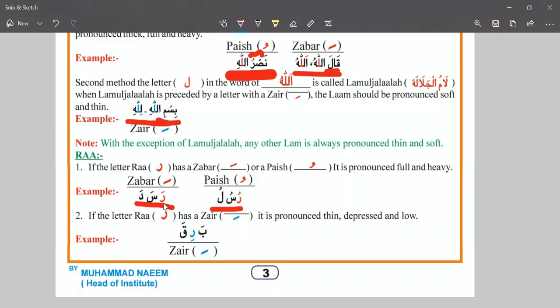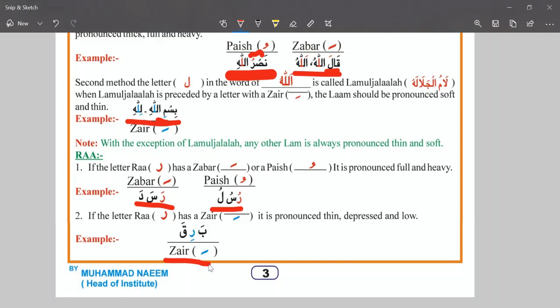And now see the second example. Ra zabar ra. This is the actual sound, with the heavy sound. Ra zabar ra, sin zabar sa, dal zabar da, rasada. Rasada. This is the sound.